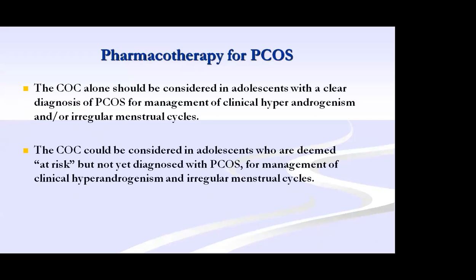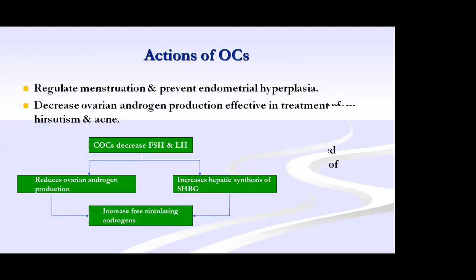COCs should be considered in the diagnosis of PCOS and for the management of hyperandrogenism and irregular menstrual cycles. They can be considered if you think the patient is at risk for PCOS and is a case to treat for clinical hyperandrogenism. In that case also, with a low dose estrogen and progesterone combination, OC pills can be given for 6 months to 1 year.